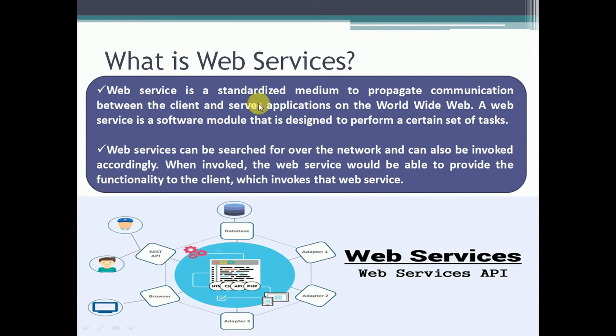What is a web service? A web service is a standardized medium to propagate communication between the client and server applications on the World Wide Web. A web service is a software module that is designed to perform a certain set of tasks. Web services can be searched for over the network and can also be invoked accordingly. When invoked, the web service would be able to provide the functionality to the client which invokes that web service.